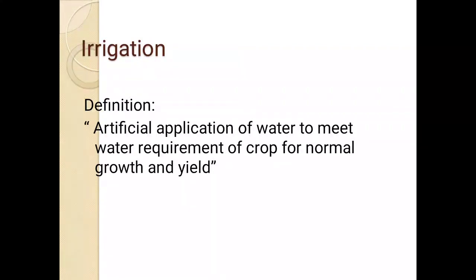Artificial application of water to fulfill or to meet the demand of water requirement of crop for its normal growth, development, and normal yield of the crop. This is called as irrigation. So here artificial is important, because we are applying water artificially.